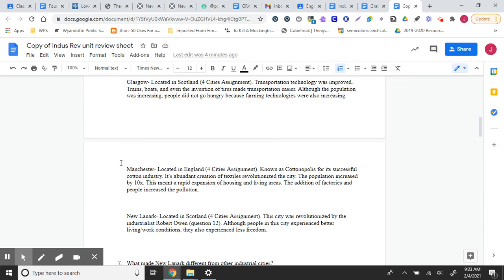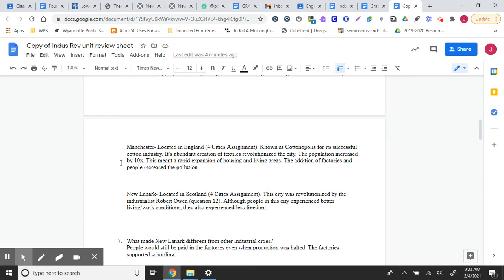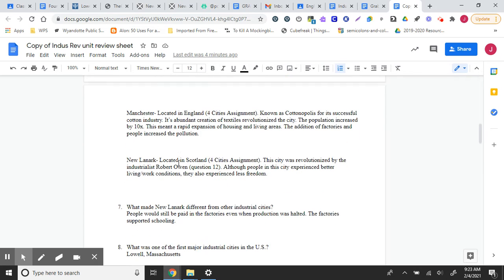Manchester was located in England. It was known as Cottonopolis. The population increased by at least 10 times, and this meant a rapid expansion of housing and living areas. The addition of factories and people increased the pollution of the area.